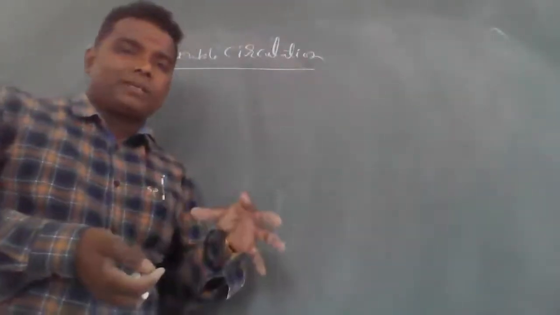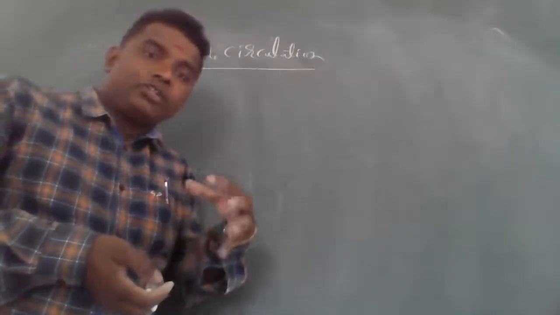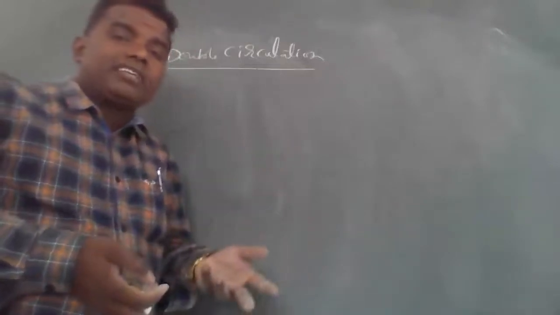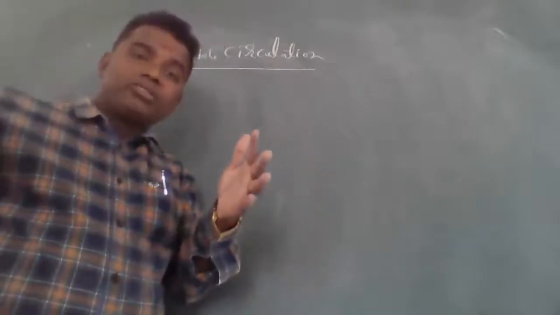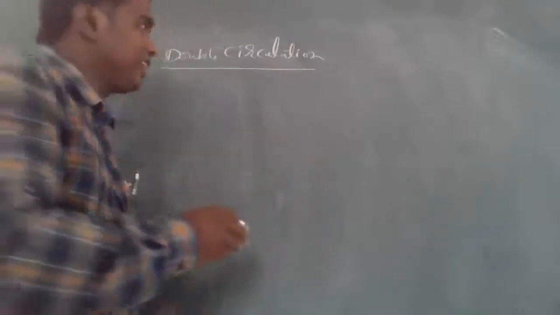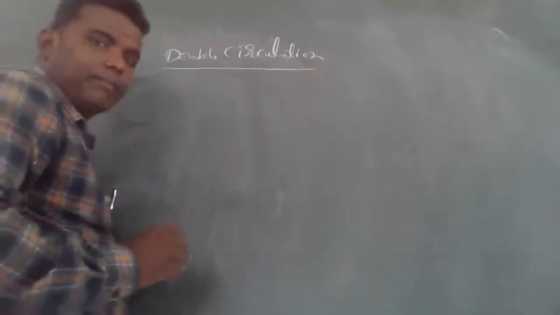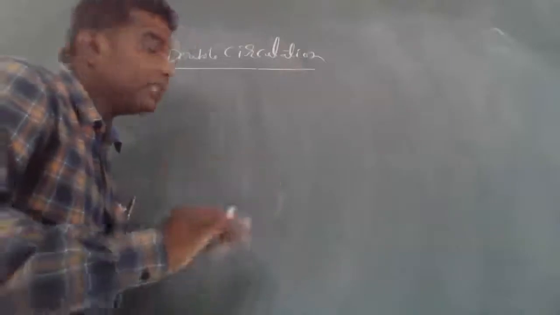So double circulation means the blood enters the heart twice. That is called double circulation. Examples you know very well, from amphibians to mammals. This is very important. In double circulation, the blood enters the heart twice.